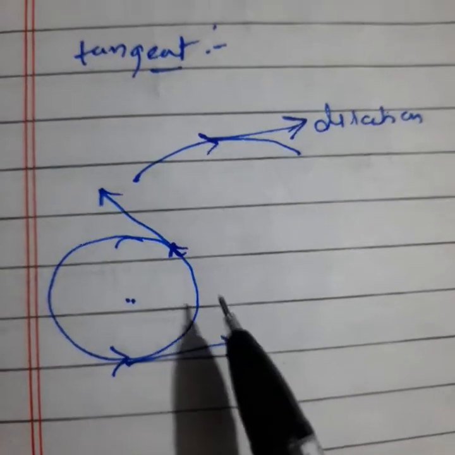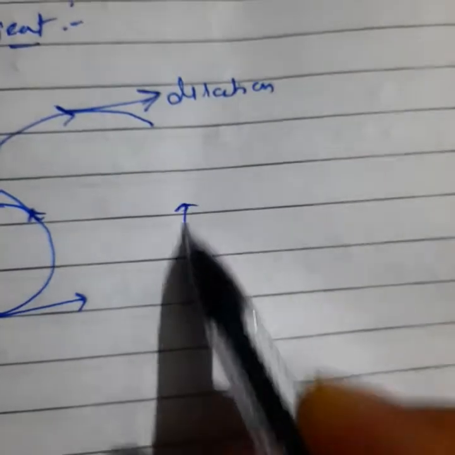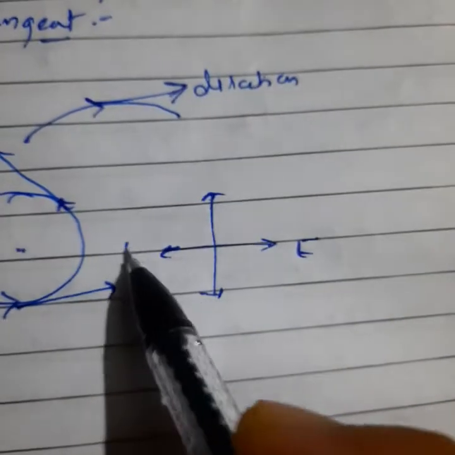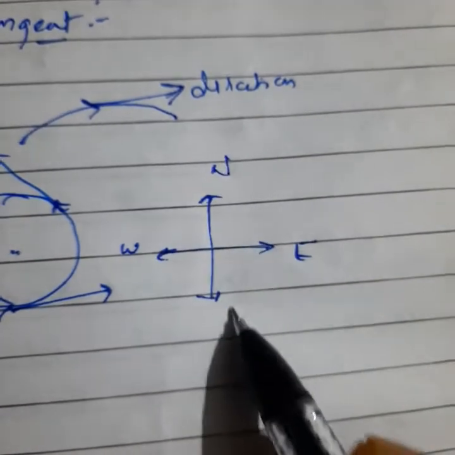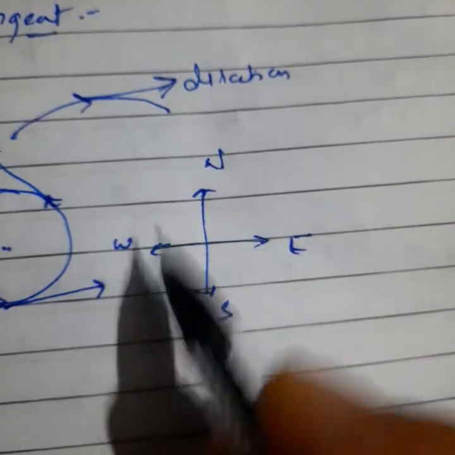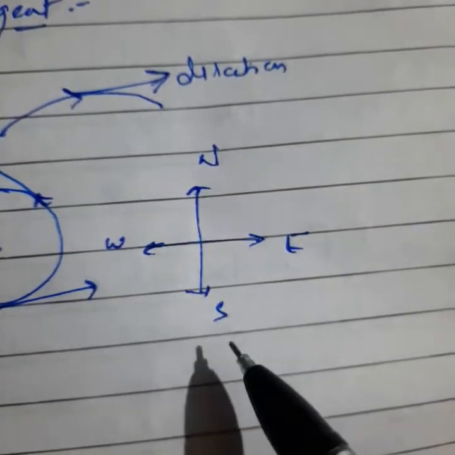But we will discuss only 4 kinds of direction. Simply, you know we mainly have 4 directions: east, west, north and south. East opposite gives us west, north opposite gives us south only.